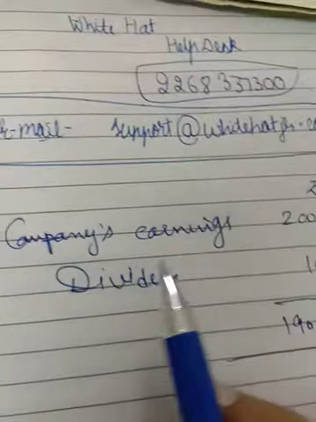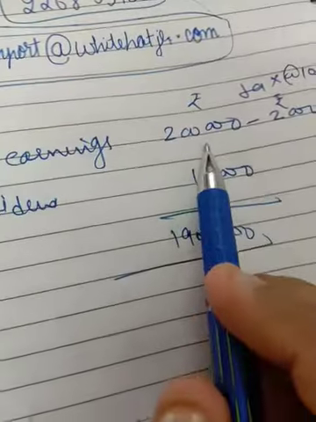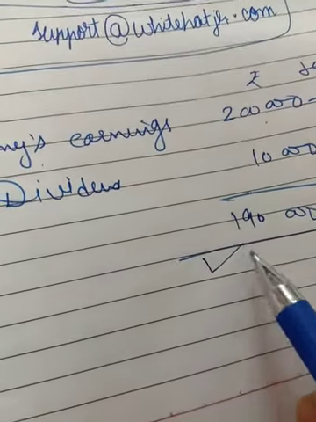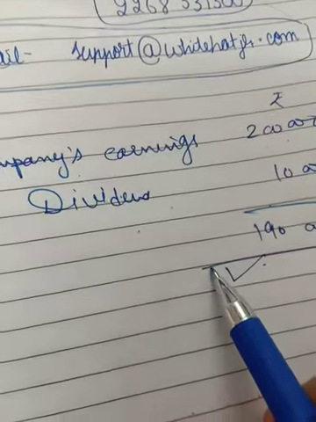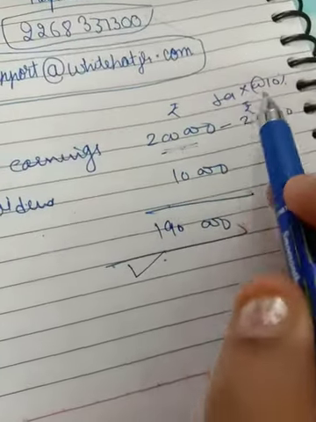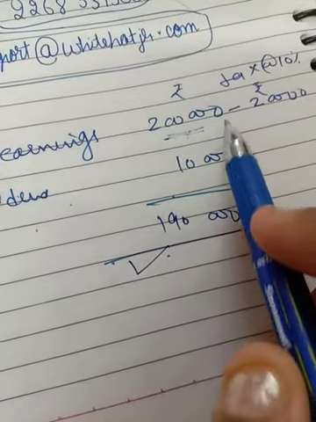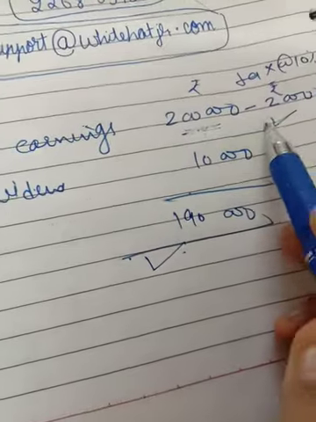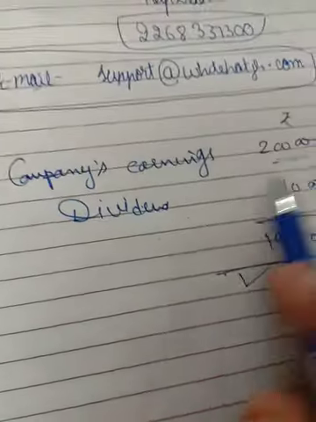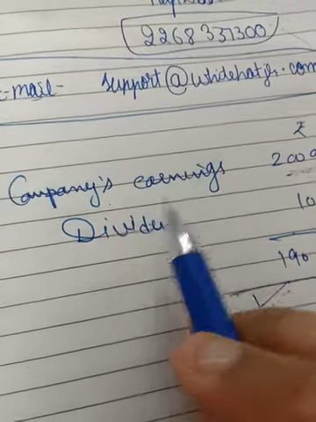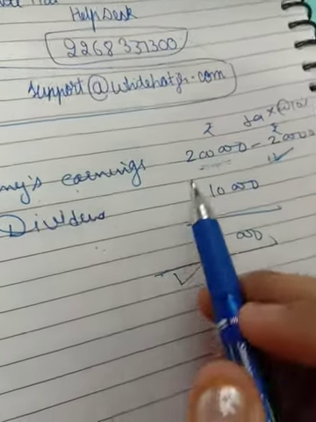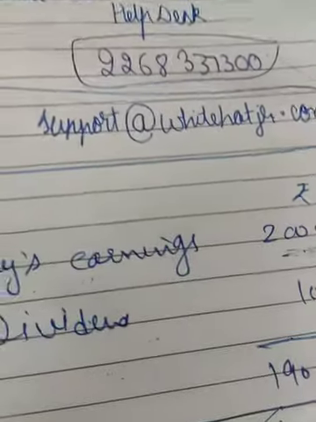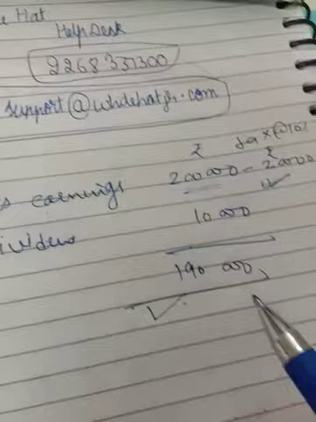Likewise, I can show this example: if the company is earning 2 lakh and then has to pay back a dividend out of this 2 lakh, suppose 10,000, then what is left is 1,90,000, that is what the company is earning after dividend, but the company has to pay tax on this 2 lakh. Suppose there is 10% tax, so the company has to pay 20,000 on this, that is 10% on 2 lakh, to the government. So the company cannot deduct the dividend from its earning for calculating the tax. So this is the negative point for the company, that dividend is not treated as an expense for the company.